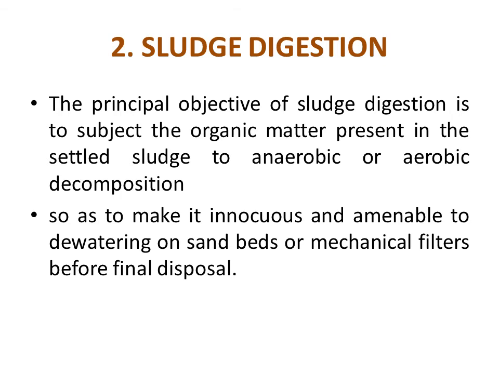Now the second sludge treatment process is sludge digestion. The principal objective of sludge digestion is to subject the organic matter present in the settled sludge to either anaerobic decomposition or aerobic decomposition. So in the sludge digestion tank, the organic matter undergoes either anaerobic or aerobic decomposition. After the decomposition, we can dispose the sludge onto the sand bed for dewatering, or we can use some mechanical filters before the final disposal of the sludge.